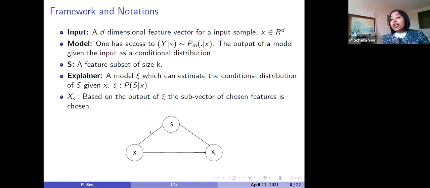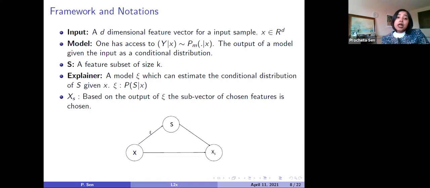Now, this particular k-dimensional subset feature vector can vary across different input samples. It doesn't need to be the same. So, to define the L2X model, we need the notation S, which we define as a feature subset of size k.